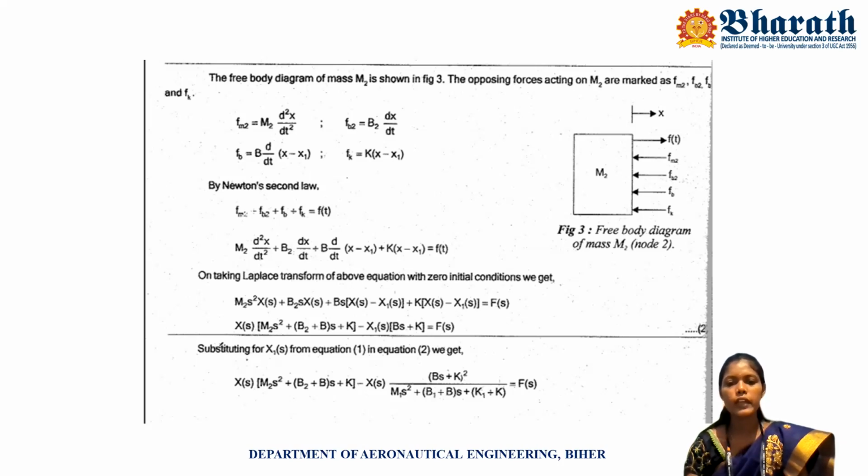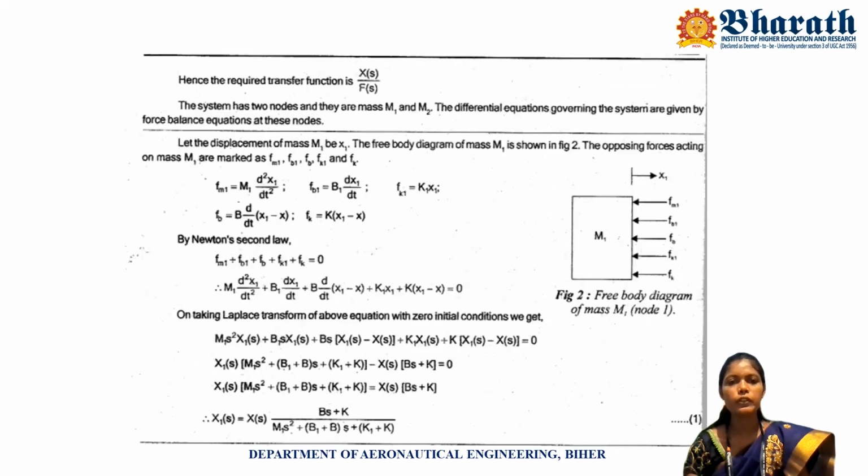Here we know that X1 of s is equal to X of s into (bs plus k) divided by (m1 s squared plus (b1 plus b) into s plus (k1 plus k)).